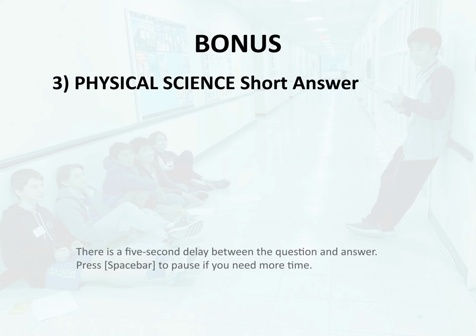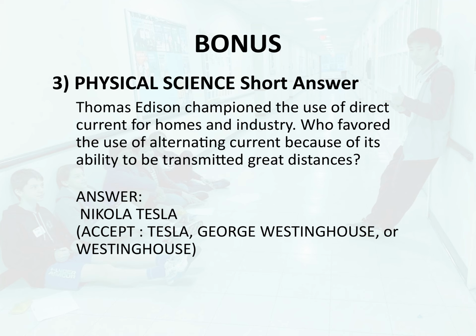Bonus 3. Physical science. Short answer. Thomas Edison championed the use of direct current for homes and industry. Who favored the use of alternating current because of its ability to be transmitted great distances? Answer. Nikola Tesla.